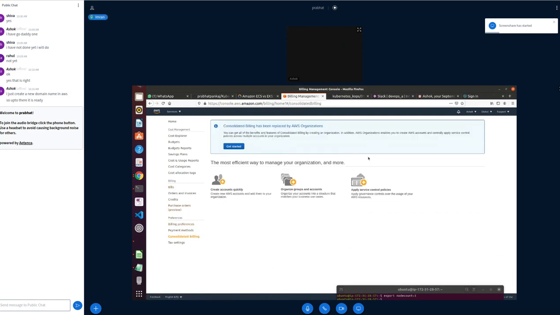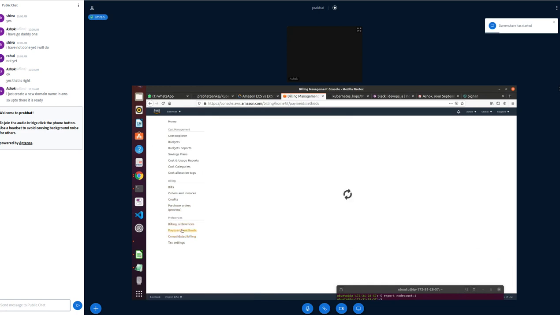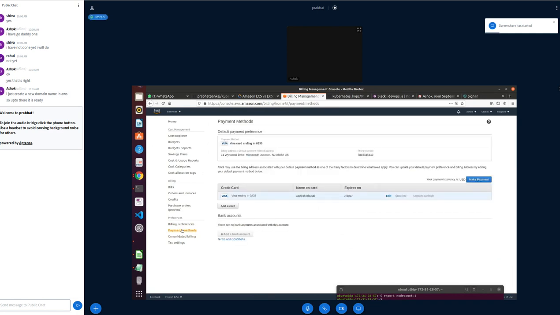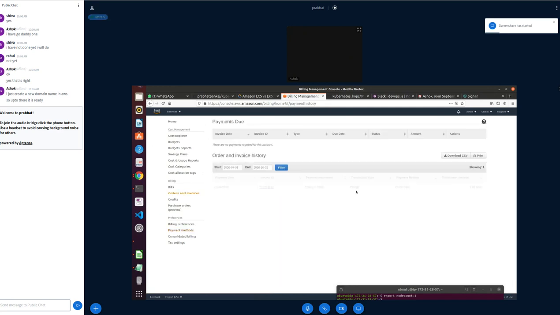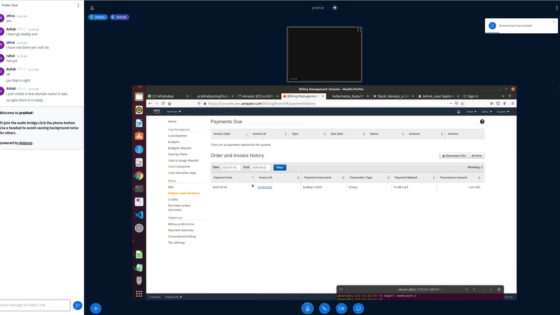They should ask to pay the bill, but why is it not showing in your case? Make payment. Can you click on make payment? See what kind of message you will be getting. It is showing there is no payment required. This is the message you are getting in your case. Can you just log out or log in again?